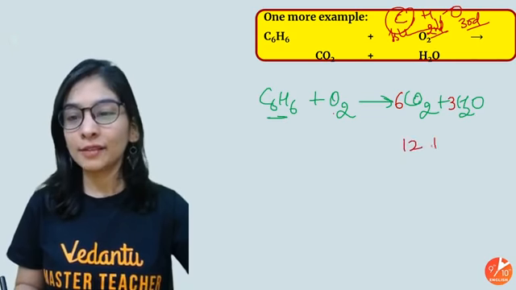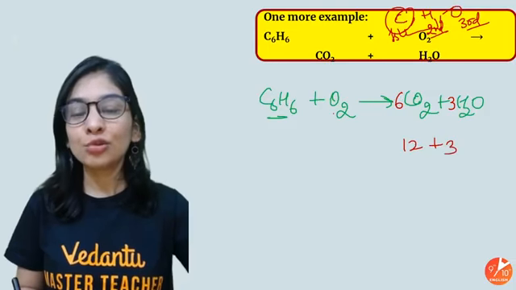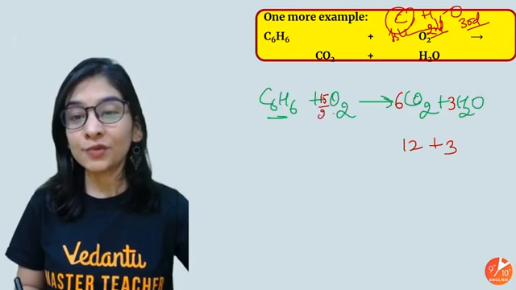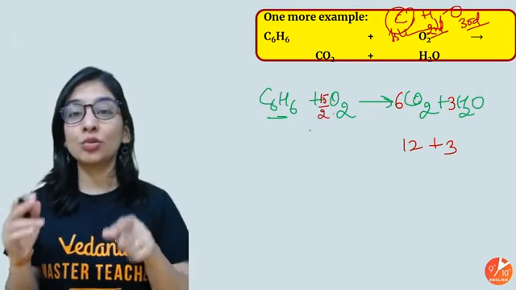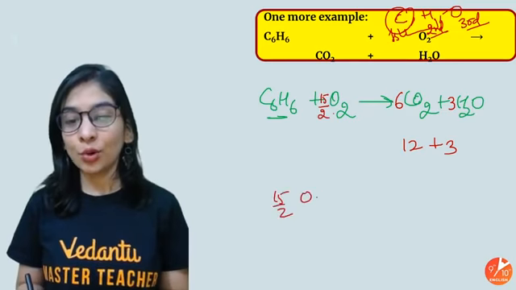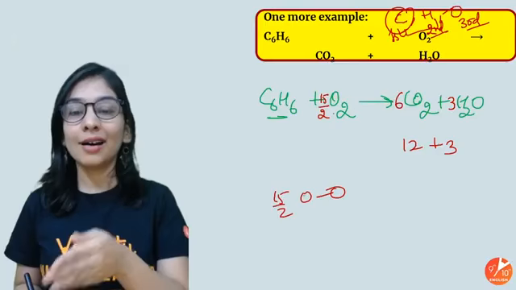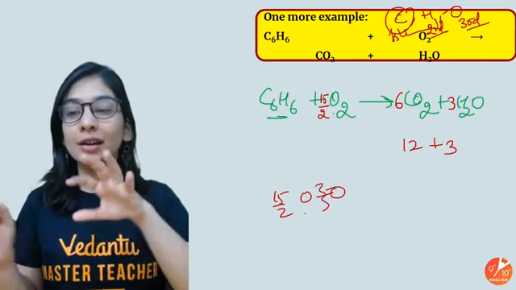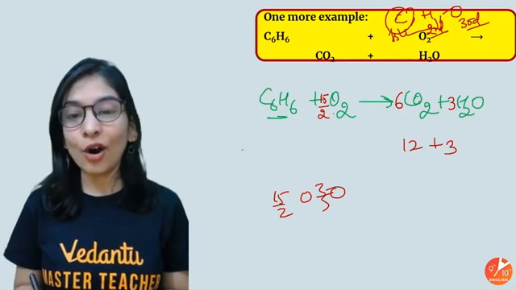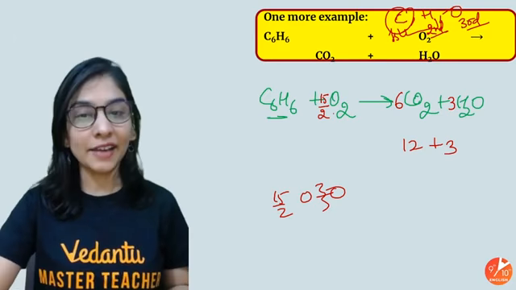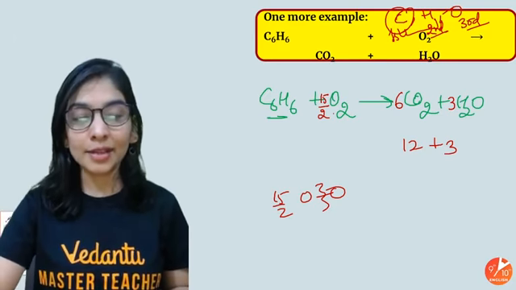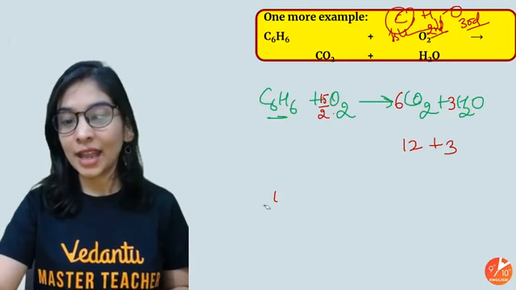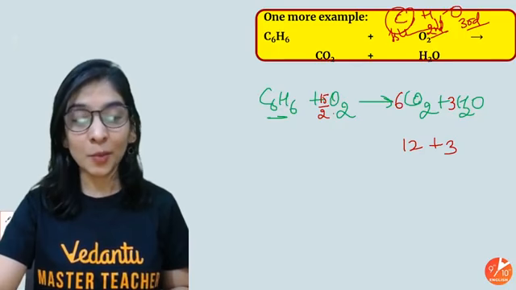6 into 2, 12 plus 3, that's 15. How to write 15 oxygen? It's not a multiple of 2. You can write it in this way: 15 by 2, O2. If you do half of 15 times 2, you will get the same number, that's what we wanted, that's 15. Or there's one more way. Either I'll do this, the reaction became balanced, the number of carbon, hydrogen and oxygen is balanced. Let me erase this and tell you one more way to write it in a better way,